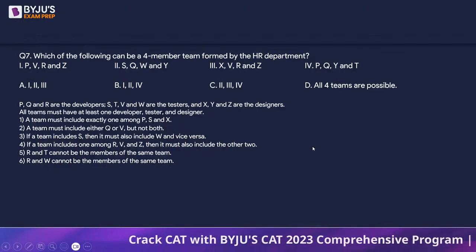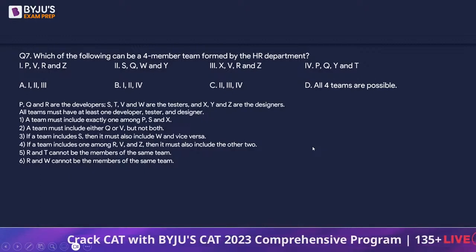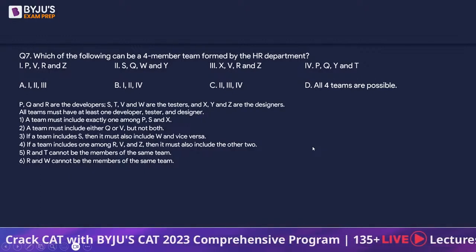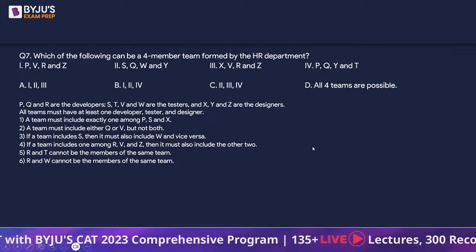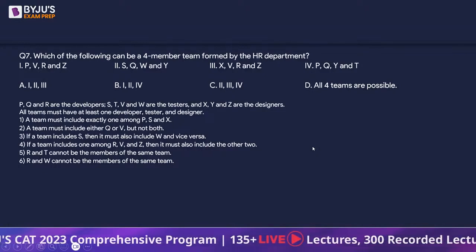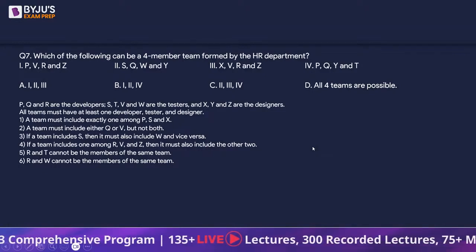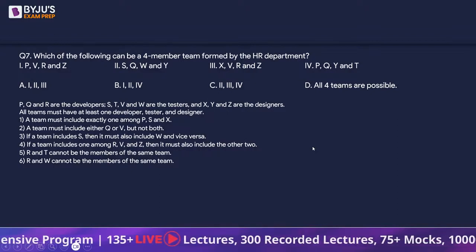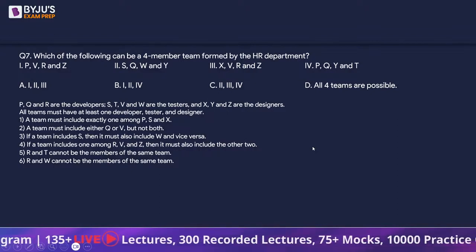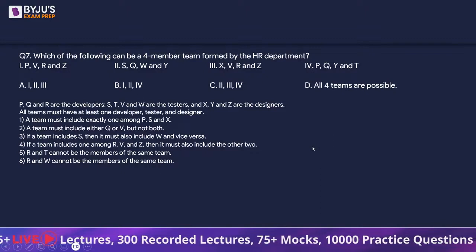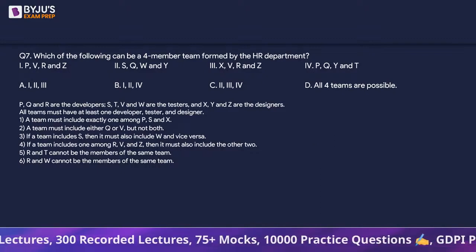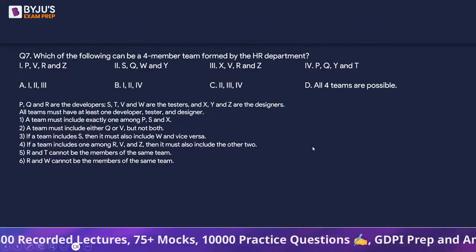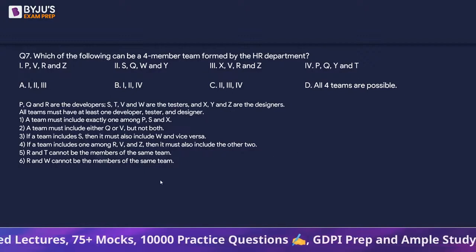So this is our first question. Which of the following can be a 4-member team formed by the HR department? P, V, R, and Z; S, Q, W, and Y; and so on. The 4 options are: first, second, and third are only possible; first, second, and fourth are only possible; and so on. And all the conditions are given here.